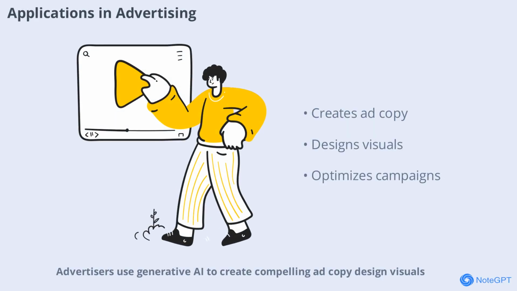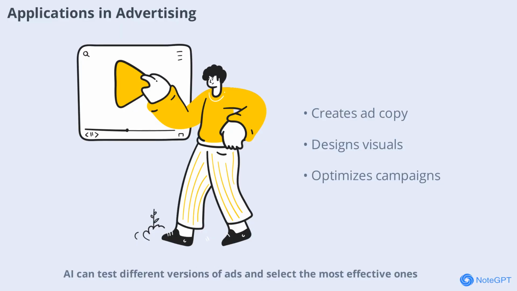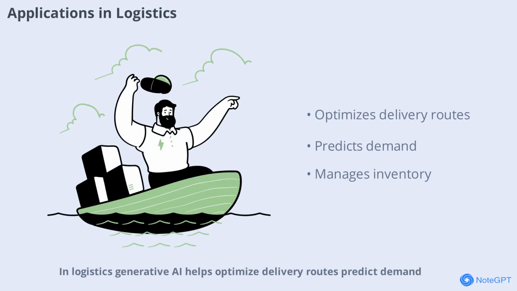Advertisers use generative AI to create compelling ad copy, design visuals, and optimize campaigns. AI can test different versions of ads and select the most effective ones, maximizing reach and impact. In logistics, generative AI helps optimize delivery routes, predict demand, and manage inventory. AI-generated simulations can identify bottlenecks and suggest improvements, making supply chains more efficient.